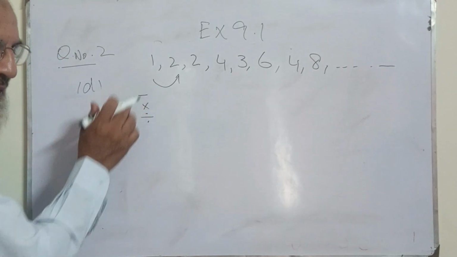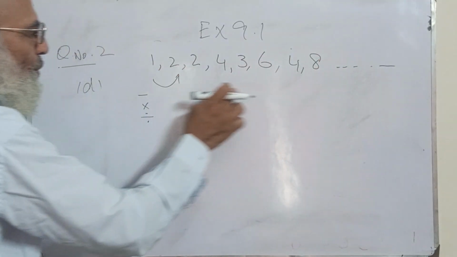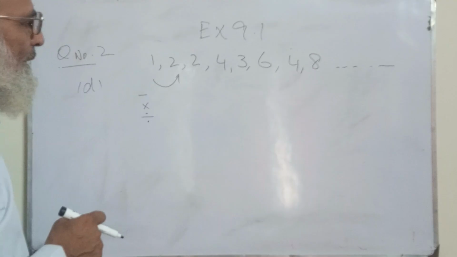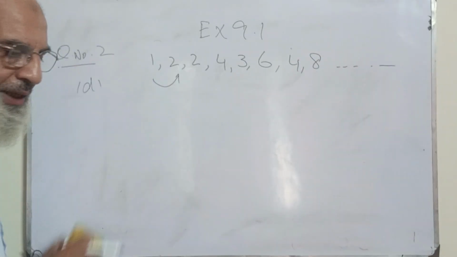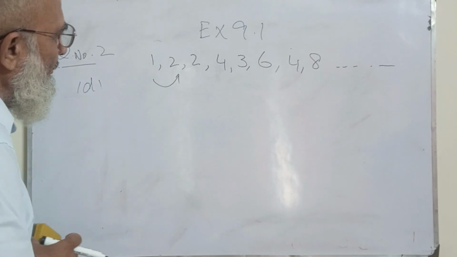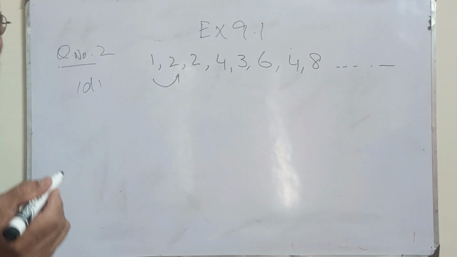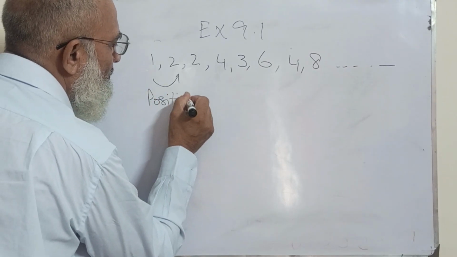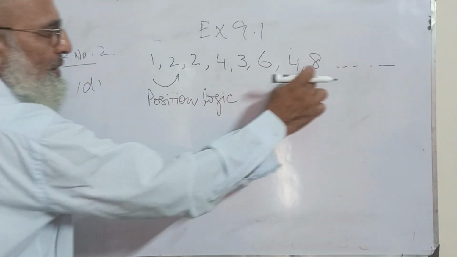We have to find a certain logic that satisfies this whole sequence written over here. Now, it came to my mind, why not try a position logic hidden in this sequence.